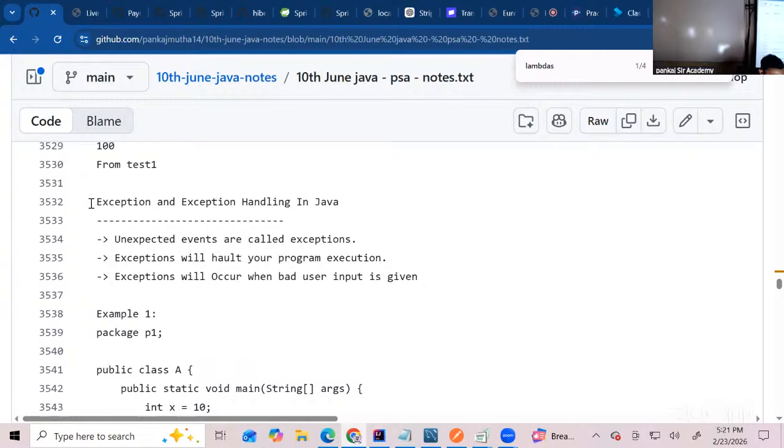Now we are going to start with a new section which is a very big concept, and this will take a lot of classes, very important from an interview point of view and even the project point of view. So we'll understand what is exception and exception handling in Java. What is the meaning of exception and exception handling in Java?